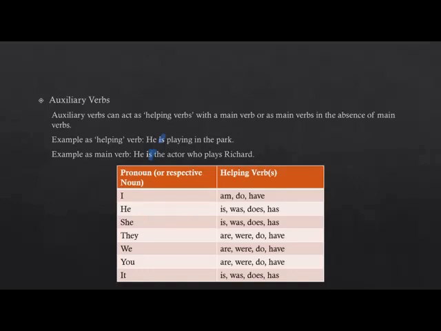We cannot say you is playing football. You will always say you are playing football, even if the person who is playing football or the person who represents you is singular. For example, if you are addressing someone and that is one person, it does not matter. If you replace that person with the pronoun you, the helping verbs that you will be using are plural. Okay. And for the pronoun it, the helping verbs that we can use are is, was, does, and